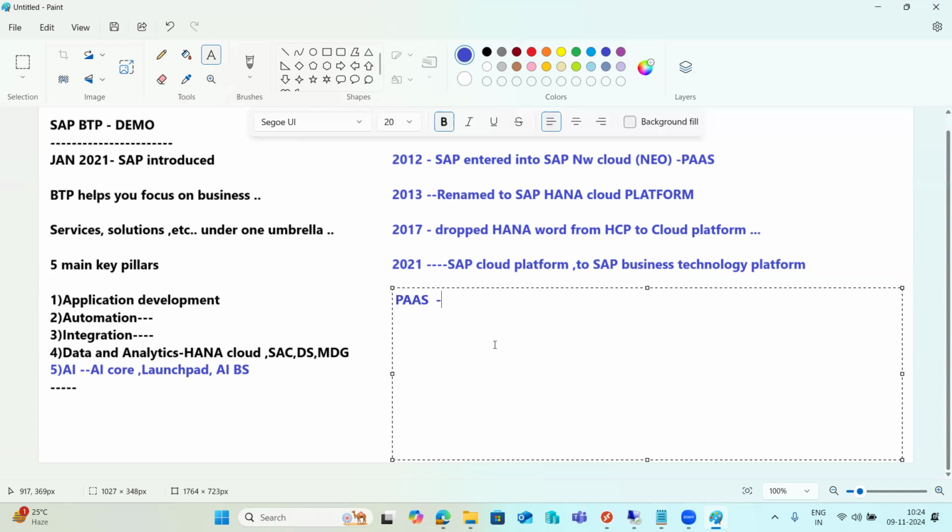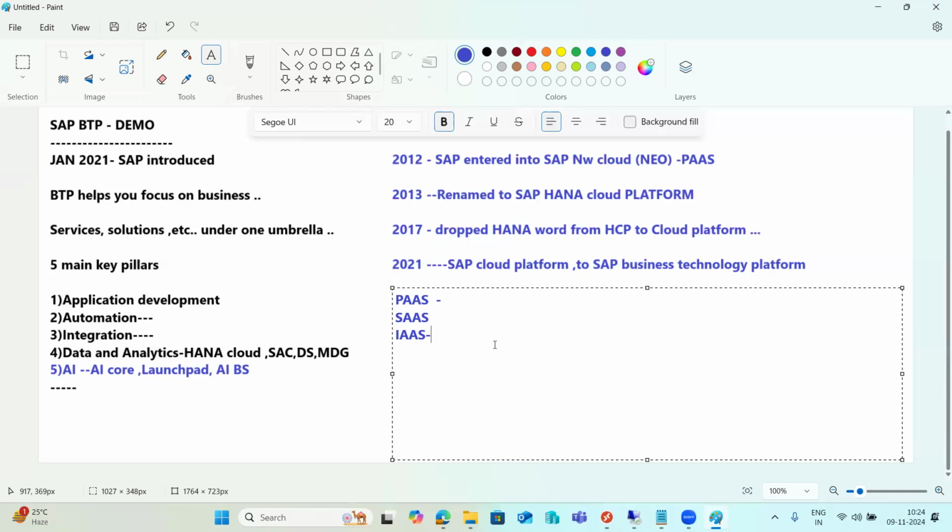PaaS, platform as a service, right? SaaS, software as a service concept, and IaaS, infrastructure as a service concept. These are the three main cloud technologies SAP is providing to the customers here, right? So that is the main thing here.